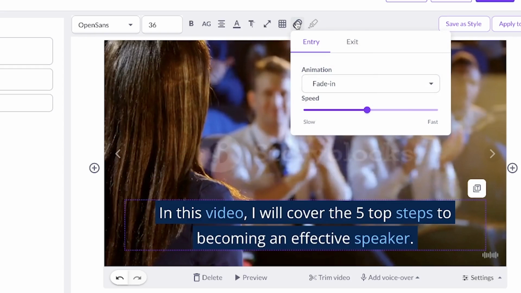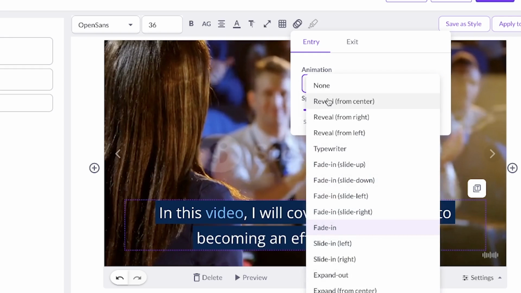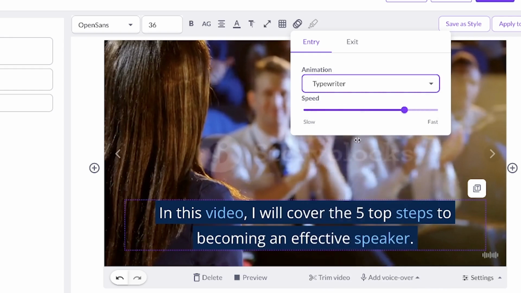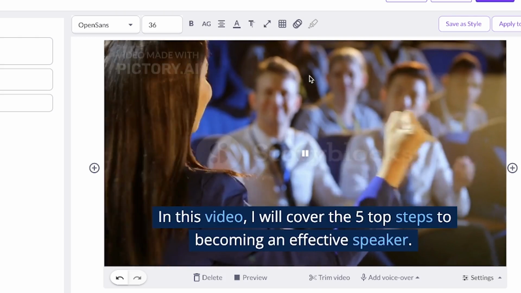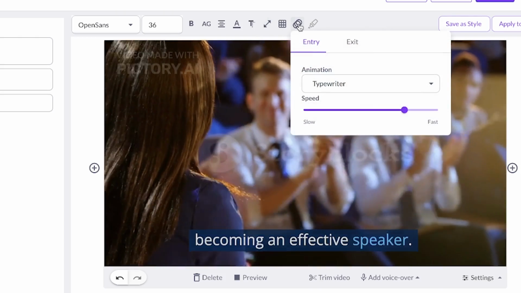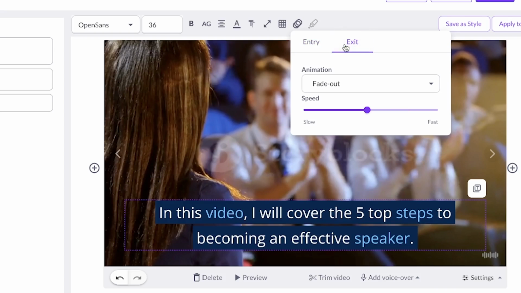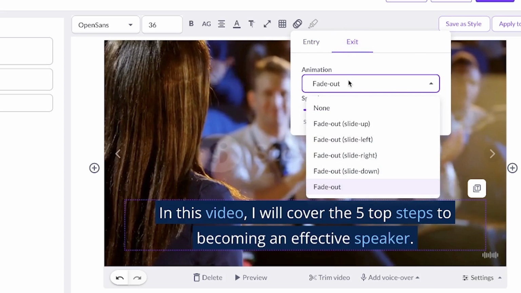And then you have the different kinds of animations. How do you want the animation? The entry animation right now is at fade in, and the speed is kind of neutral. Okay, this speed is a little bit okay. And then you can have different kinds of animations. You can have the typewriter animation, which is what I like the most, and you can see the effects. This is typewriter animation, and then you can go to the next one, and you can go to the exit animation. Right now it is fade out.